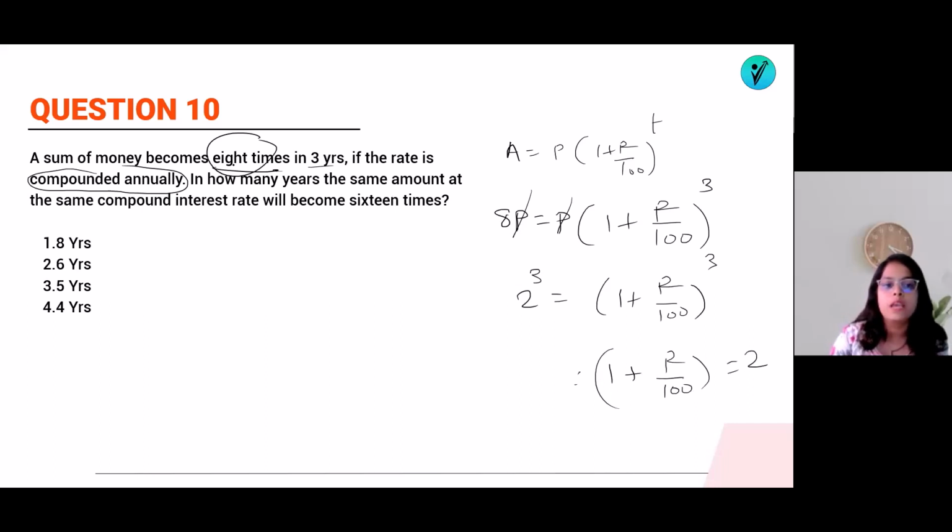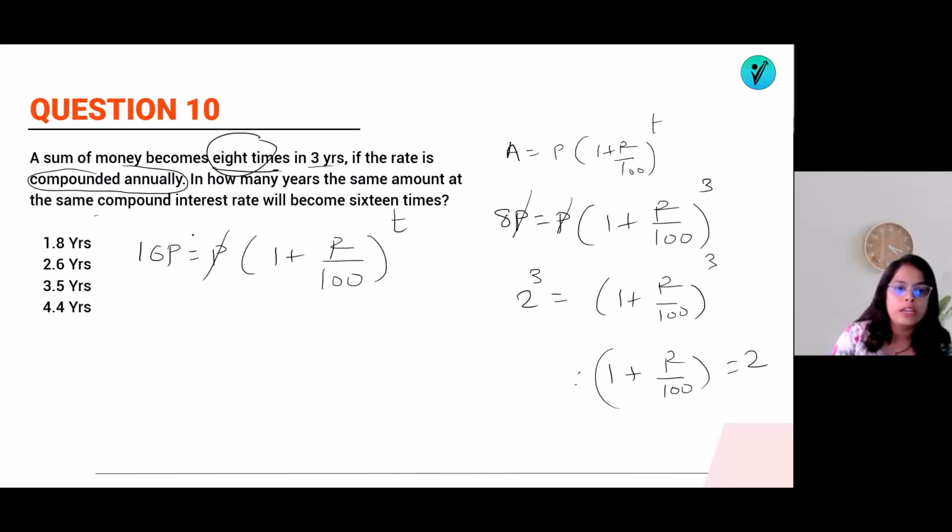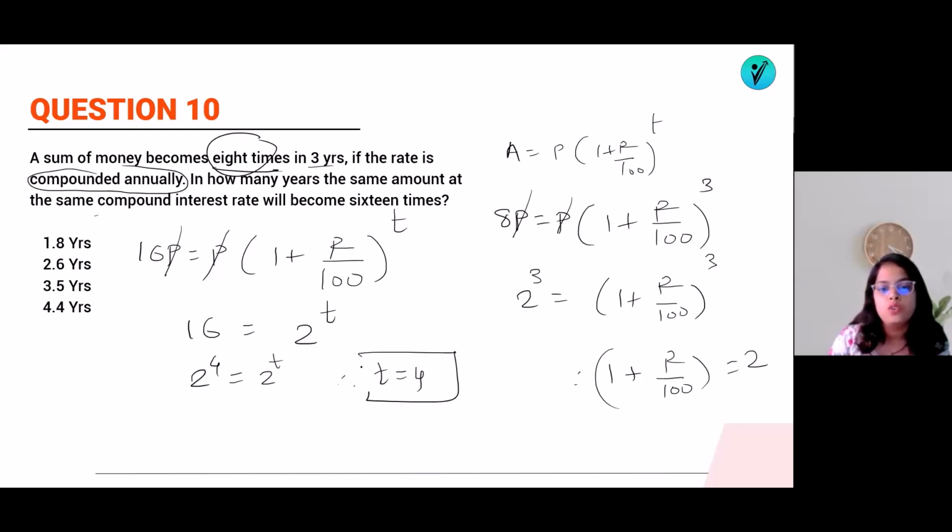How many years the same amount at the same interest will be 16 times. Now amount is 16 times of P, which is equal to P in bracket 1 plus R by 100 raised to T. So we know that P will get cancelled. So how much is it? This 1 plus R by 100's value is 2. So 16 is equal to 2 raised to T. So 2 raised to what is the T? We know that 2 raised to 4 is equal to 16. So value of T will be equal to 4 years. So your answer is option number 4. That is 4 years.